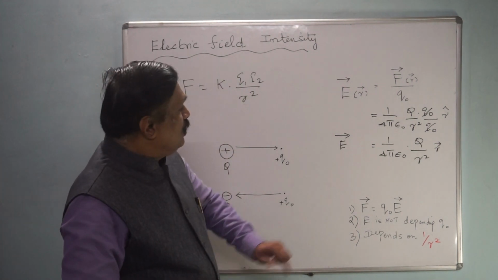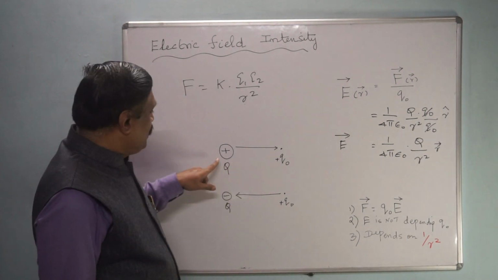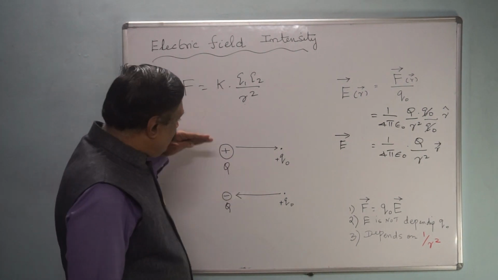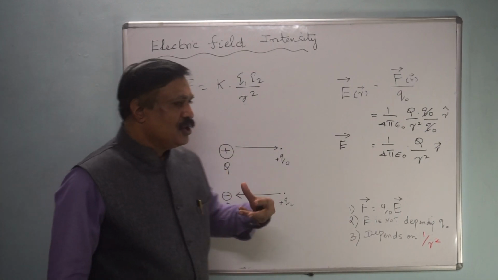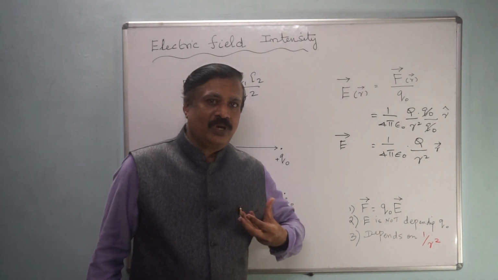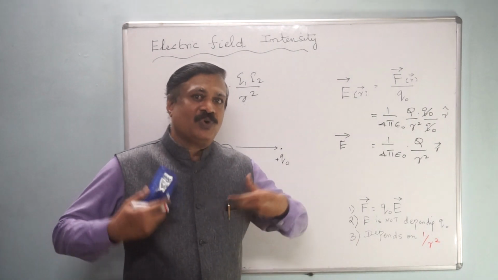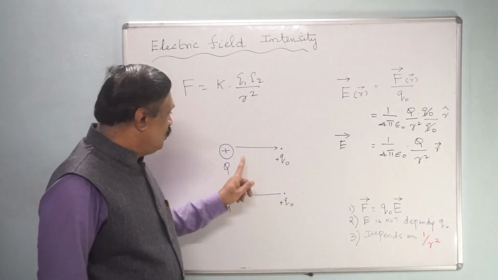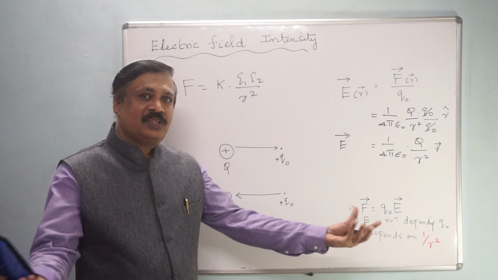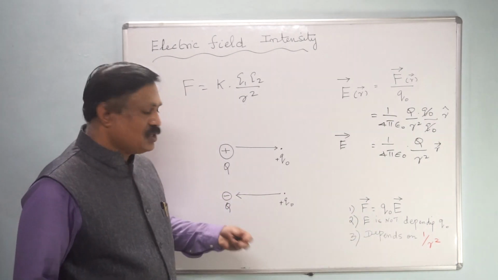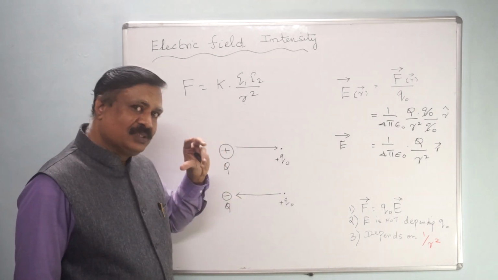Now this is your electric field. Therefore electric field is a vector quantity. Now I'll come to this. If it is positive, it will be outwards. If it is negative, it is inwards. Just like if you have a lot of money in your pocket, then you can donate. That means money flows outside, outwards. If you don't have money, then you have to ask, or somebody has to give money to you. That means negative, it has to come inwards. That is a simple example you can think of.